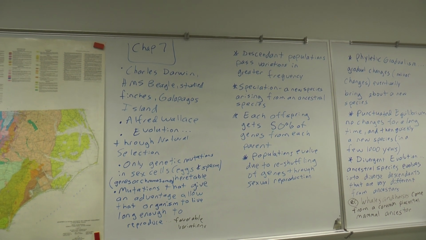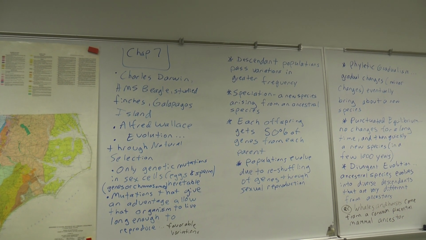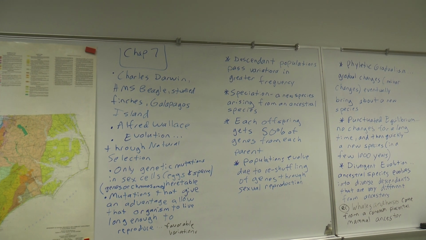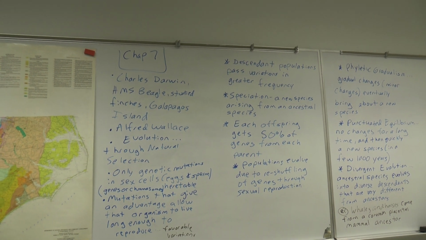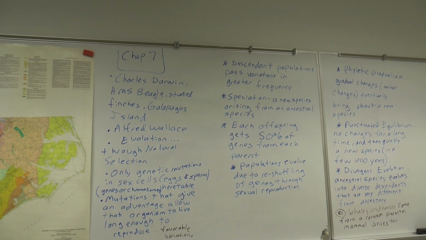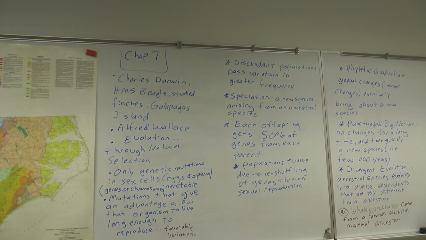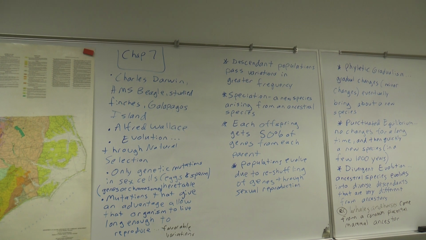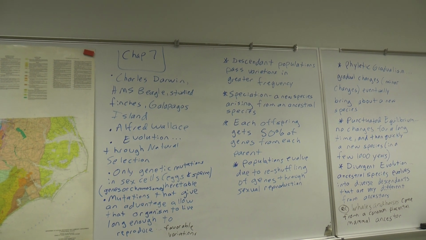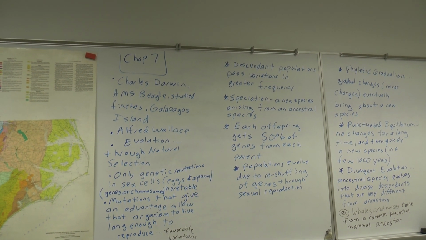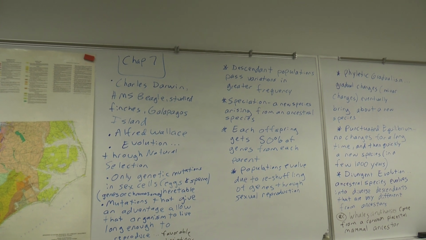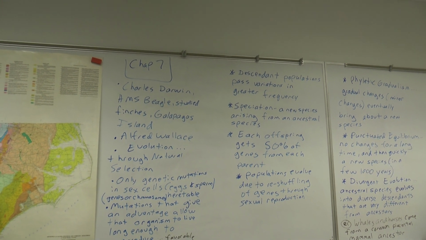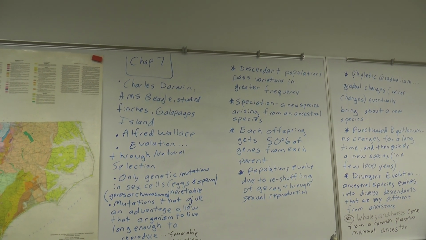Let's dig in. Everybody's heard of Charles Darwin, of course, because he came up with the theory of evolution. He traveled around on a boat called the HMS Beagle, a British boat, and he studied different animals in the Galapagos Islands, but he particularly studied finches and their beaks.